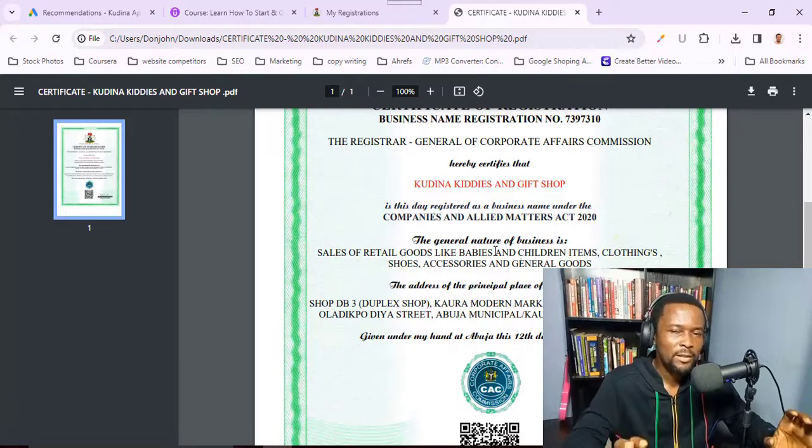And mind you, this is a live business that we are going to take and do so many things with. This is just the first process. We wanted to get it registered so that we can have the name for us to do several things with. We are going to run Google Ads with it. We are going to build a website, an e-commerce website for it. So it's going to be massive.